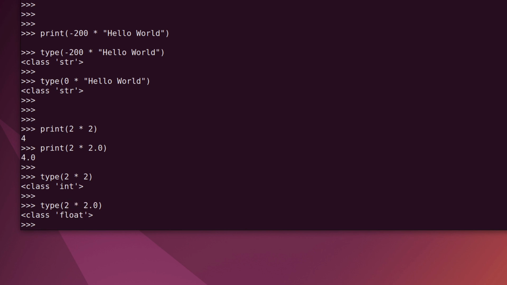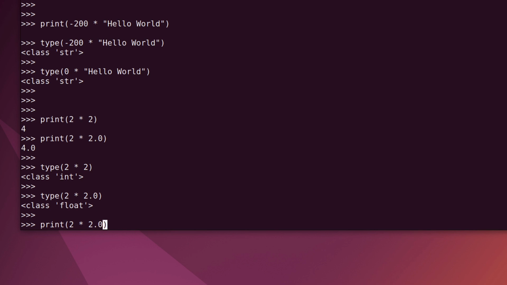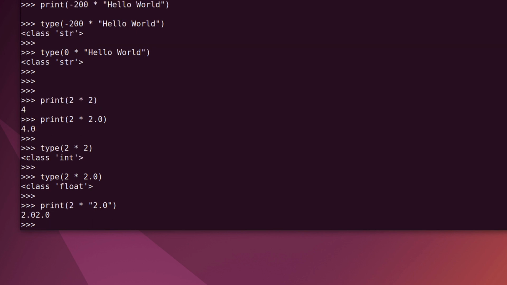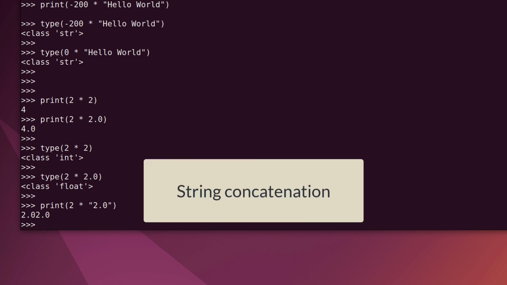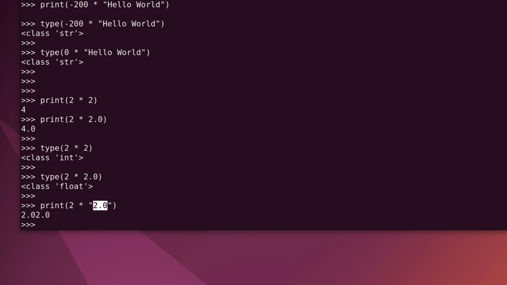What if I do print 2 times this? What do you think? Now this became a string, because dot is also a special character that can be part of the string. What will Python do now? Let's see. Click enter. You can see it's called string concatenation. It simply displayed this string twice, 2.0, 2.0. It didn't do a mathematical operation, it simply displayed this string twice.